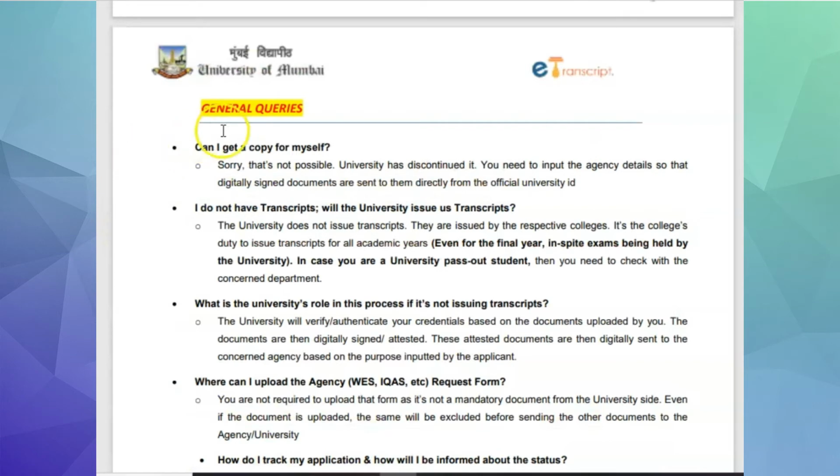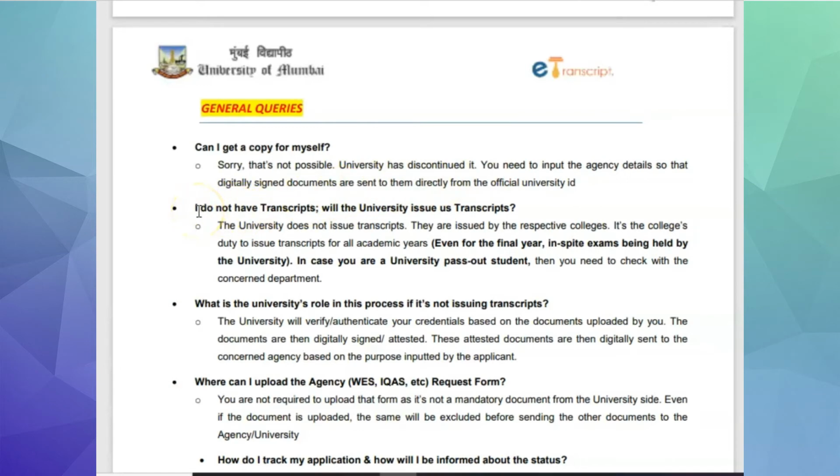Now we'll go through the general queries. Can I get a copy for myself? Please note that Mumbai University does not provide you any copy of the transcript. It will directly send it to the concerned person or concerned department.